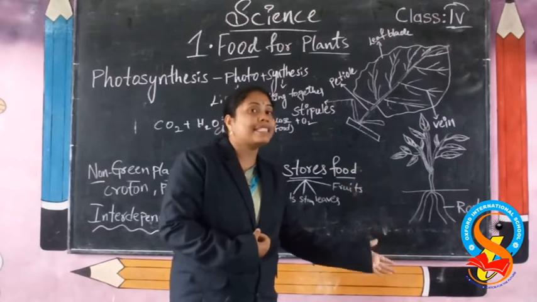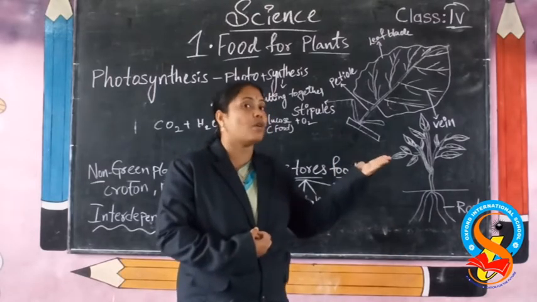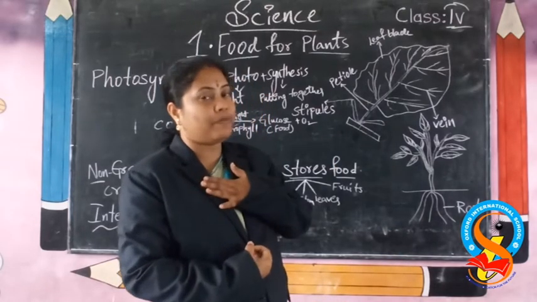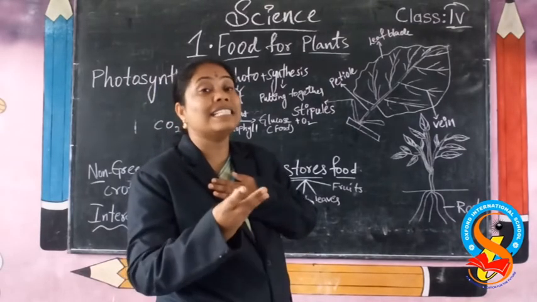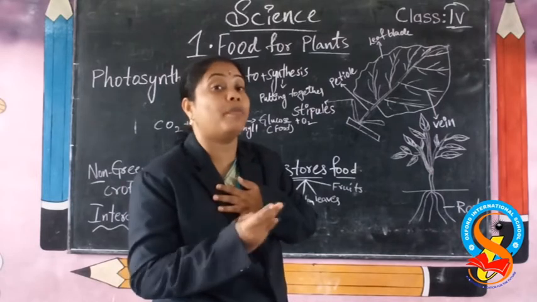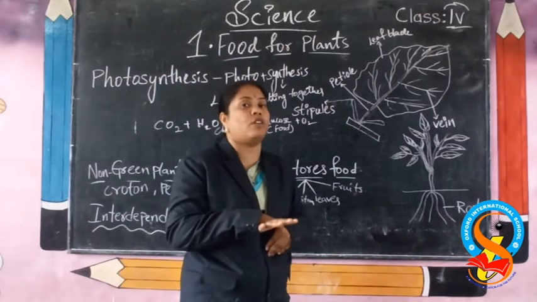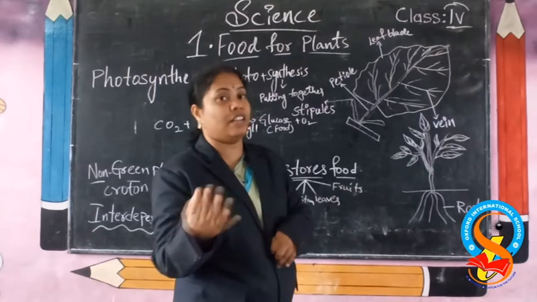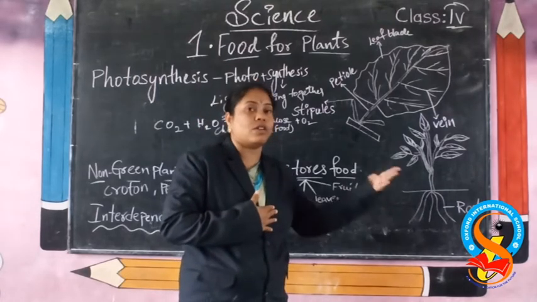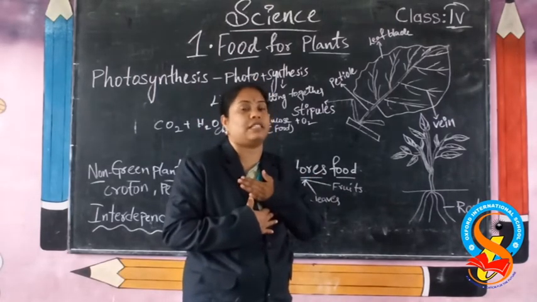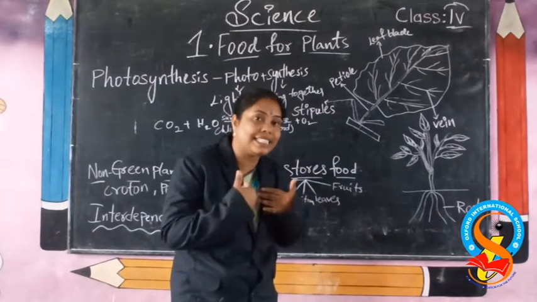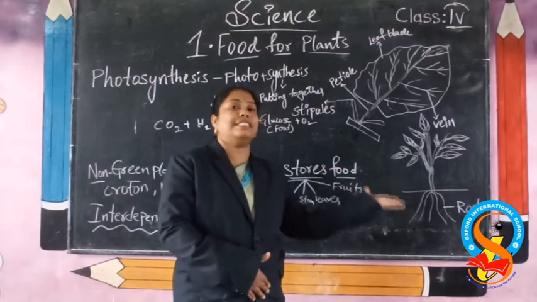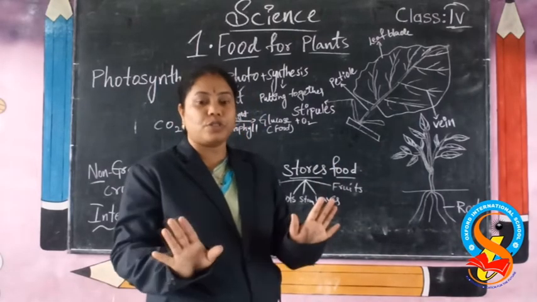And the plant gives fresh air, that means oxygen, to us. Animals breathe oxygen. Plants breathe what? Carbon dioxide. They take in carbon dioxide and give out oxygen, which is useful for us. Oxygen is useful for us, and the carbon dioxide we release outside is useful for the plants. Okay, understood, students? Yes.